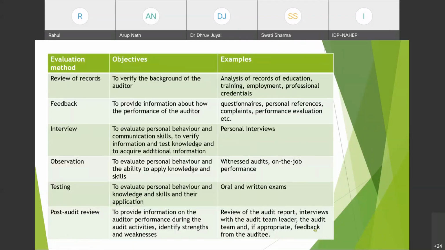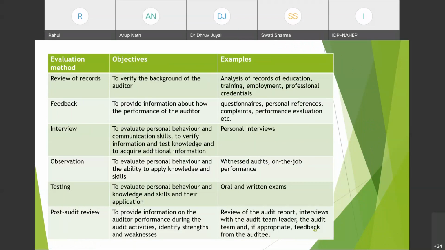So, interview to evaluate personal behavior and communication skills. Interview is being done to evaluate the personal behavior and communication skills of the auditor, to verify information and test knowledge, and to acquire additional information. So it can be done through personal interviews.